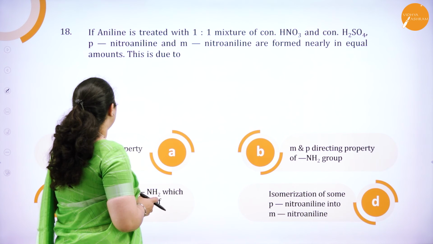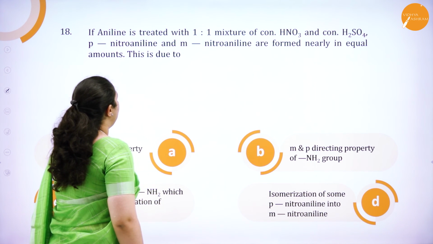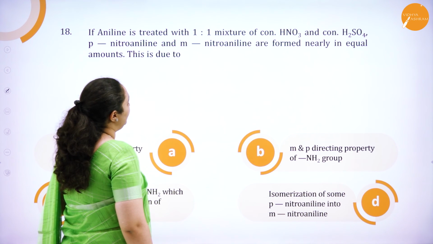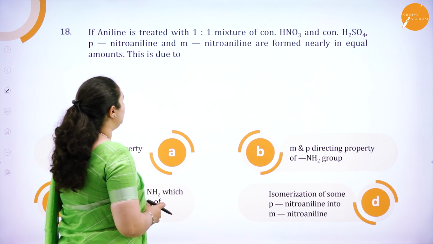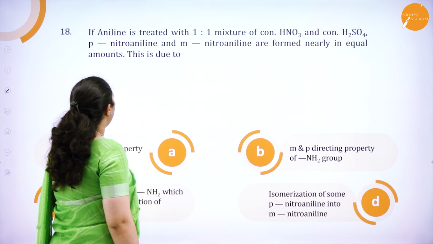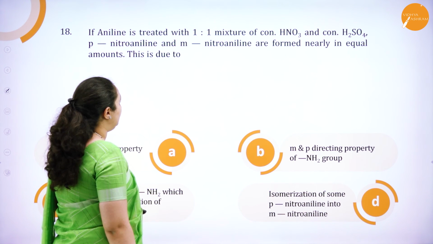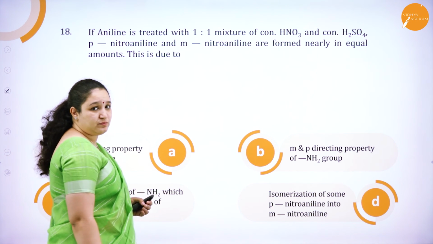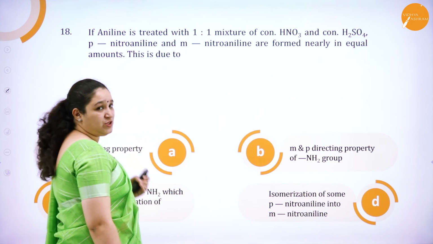Okay, next question. If aniline is treated with a 1:1 mixture of concentrated nitric acid and concentrated sulfuric acid, para-nitroaniline and meta-nitroaniline are formed in nearly equal amounts. This is due to, we'll just read the options.